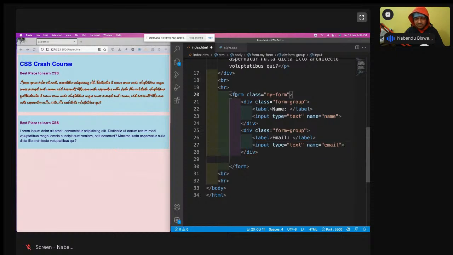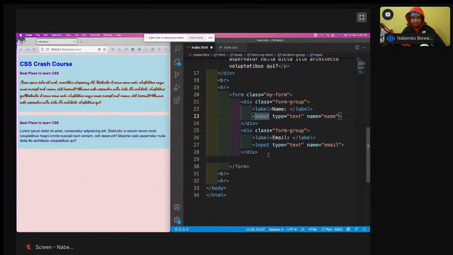Okay, so I am creating a form. So I have given a class. We have just learned what classes are. It is to uniquely identify everything. So we have created a form in HTML also, but we are now creating it with CSS. So I am adding a lot of classes there so that we can style it with CSS. We don't have to depend upon these classes. So div I've given, and then a label and the input I've given. Hope you have seen that HTML thing which I've done previously. So this email type is text and name is email.